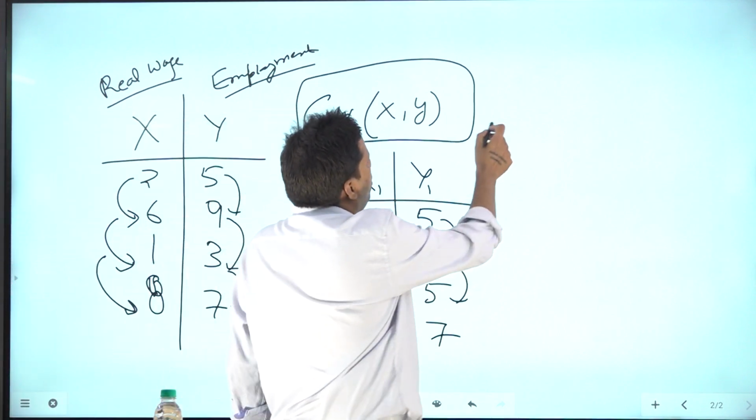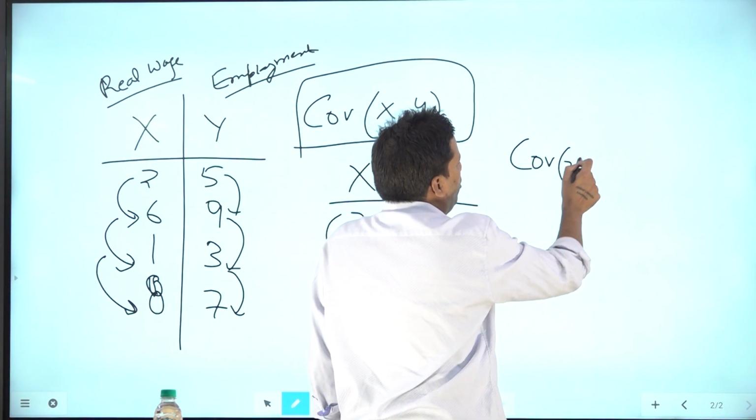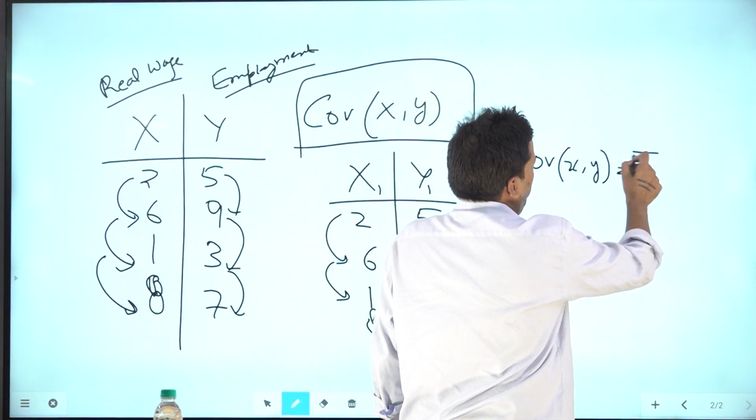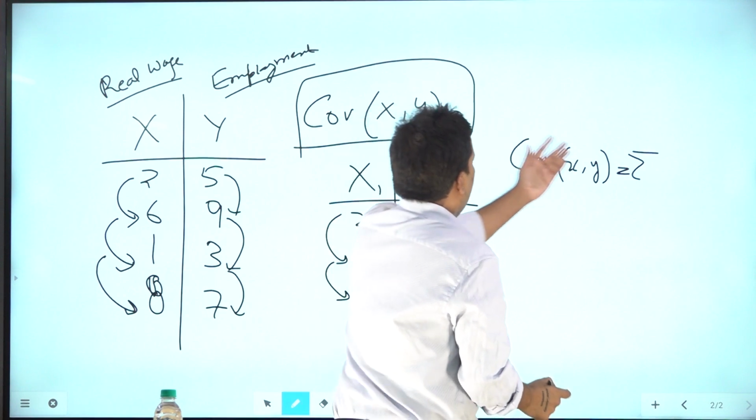So how do you calculate it? Let's say there are two series. How will you calculate? I will write it here.